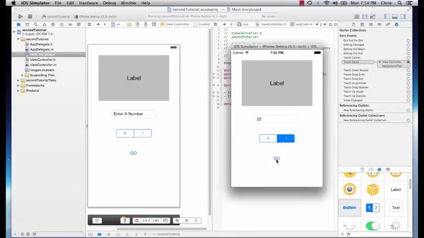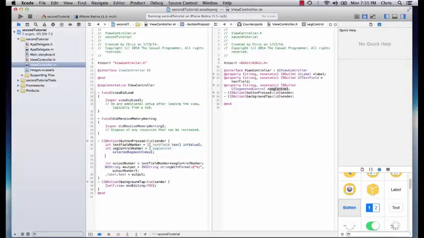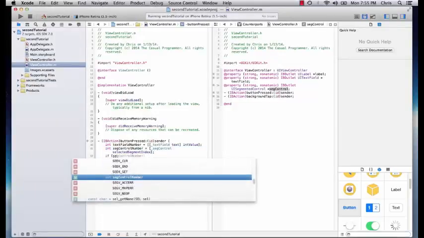Now we could either multiply it by 1, which gives us 22, or 0, which gives us 0. So that's pretty good, but you're probably thinking, why multiply by 1 and 0? A little too simple. So what we're going to do next is change 0 and 1 to multiply by 5 and 10. Or we could do fractions if you want, or decimals, but we'll just make it 5 and 10. So we'll head over to our .m, and right here where we grab the value of the segmented control, we're going to say if seg control